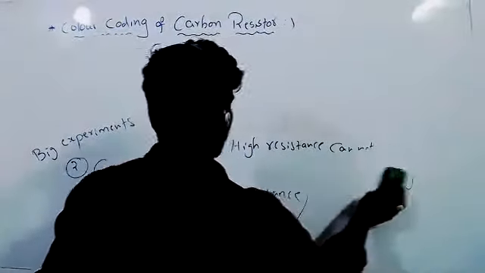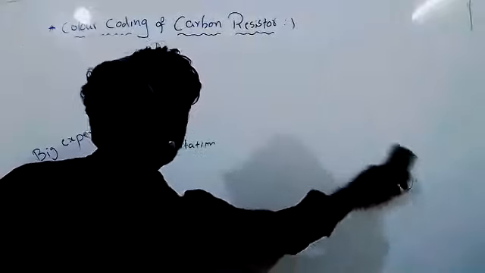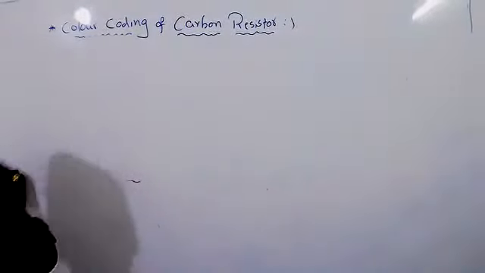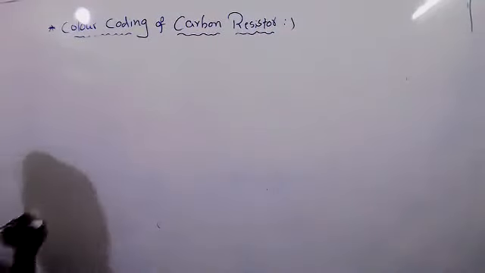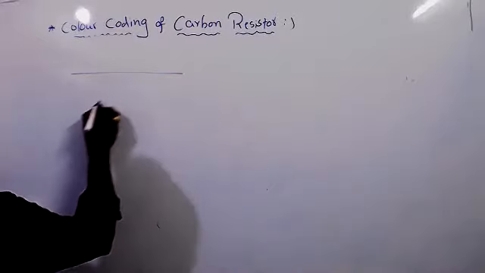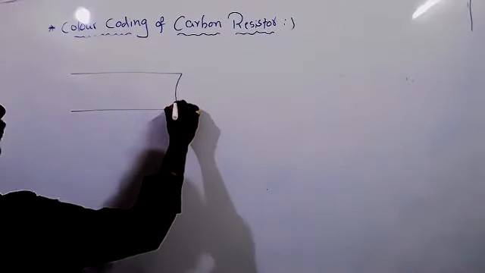Let's see now. Color coding. So what is the meaning of color? Suppose it is the resistor. Resistors will be like this.